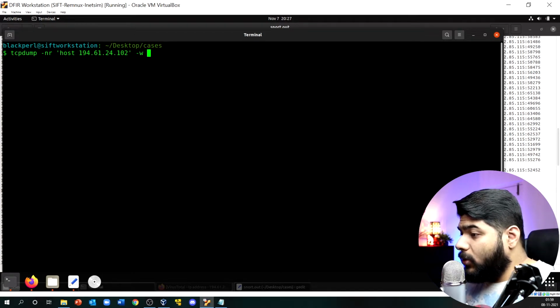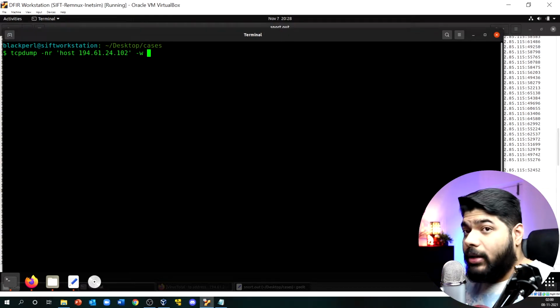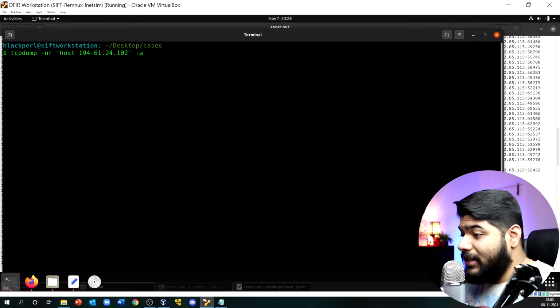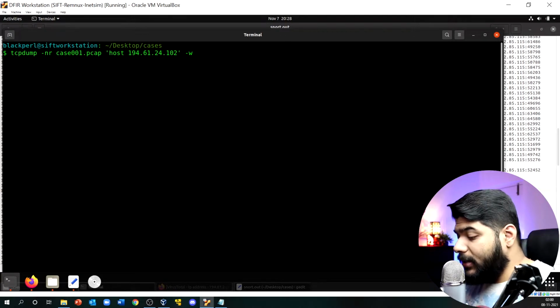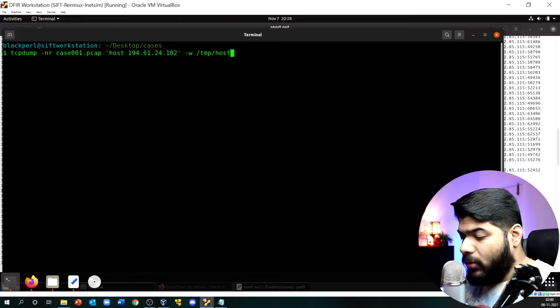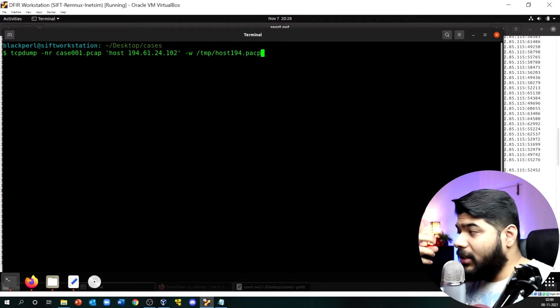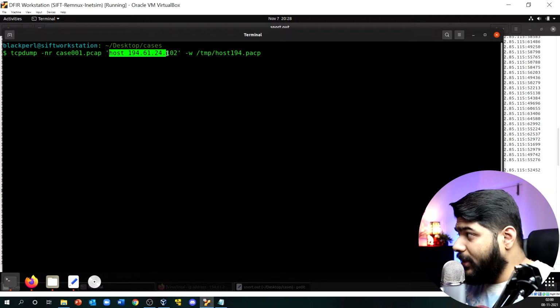I am going to put it inside a temp directory, because that is very important. So here I mention the case file, and then the temp path, and we can name it something like host 194.pcap. So I am just concentrating on the pcap related only to this host.